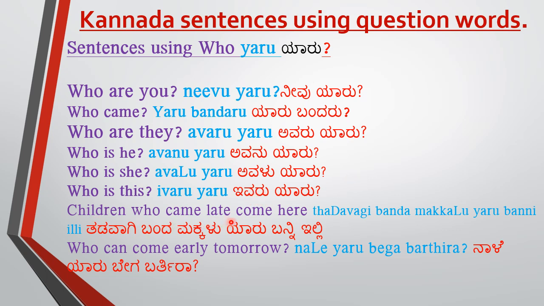Children who came late, come here. Late meaning tadavagi. Children meaning ಮಕ್ಕಳು. So come ಬನ್ನಿ ಇಲ್ಲಿ. Plural ಬನ್ನಿ ಇಲ್ಲಿ.